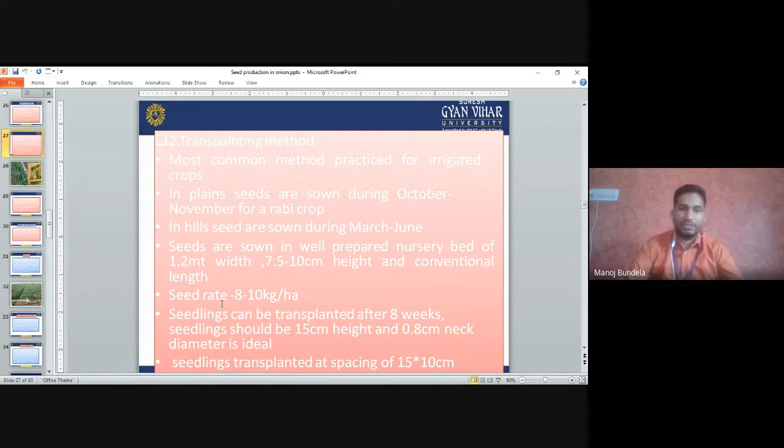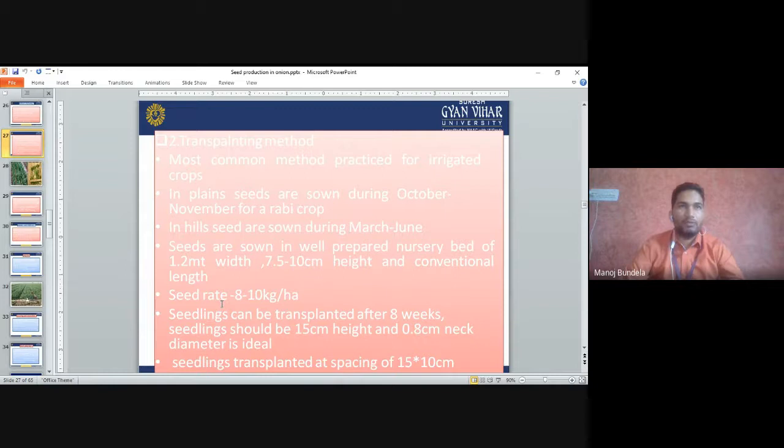The seed rate is 8 to 10 kg. So in the transplanting method we require only 8 to 10 kg of seeds, but in the broadcasting method we require 25 kg of seeds. Seedlings can be transplanted after 8 weeks. This means after 8 weeks we will transplant the seedlings into the main field.